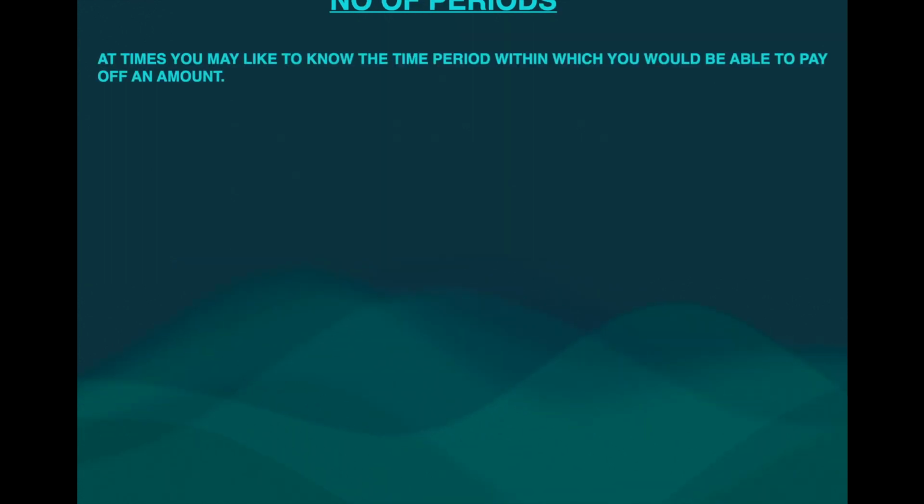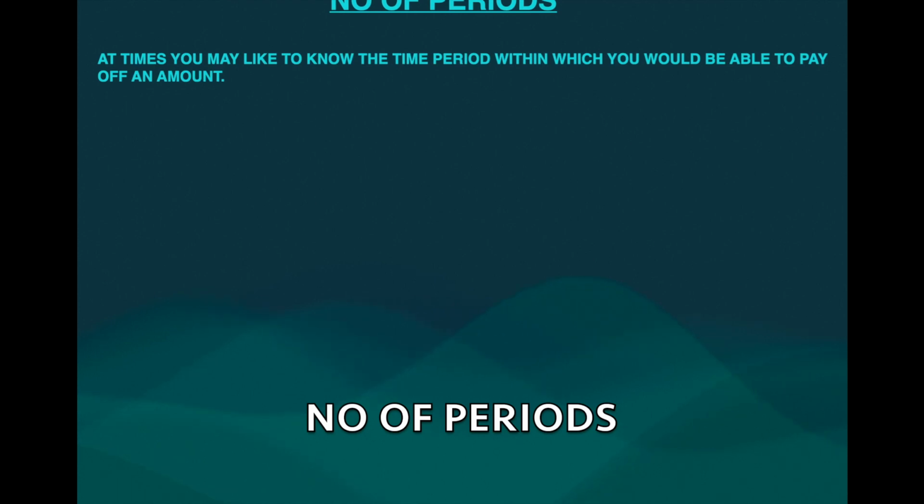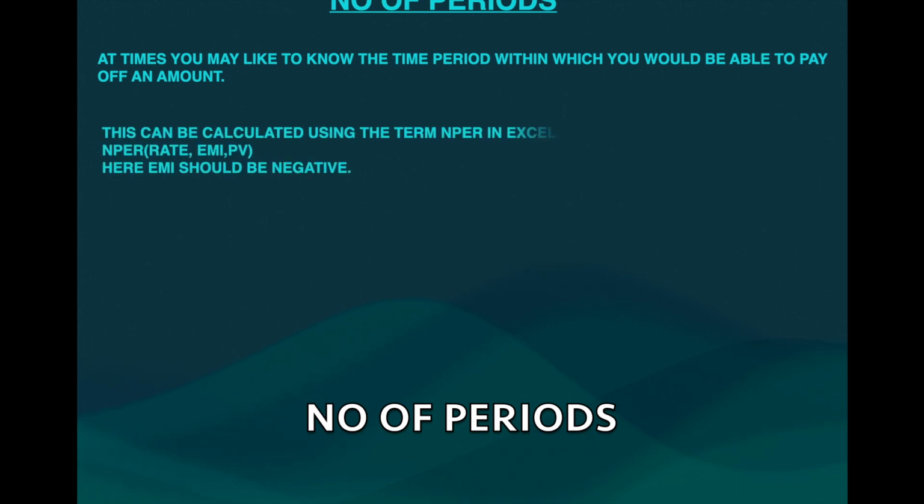Now the number of periods, let us analyze. At times you may like to know the time period within which you would be able to pay off an amount. So if you say, I would like to pay 20,000 rupees as a home loan EMI, in how many years will I be able to complete it, so that I can plan my next commitment, like children's education or marriage of a daughter, then this number of periods calculator is going to come to your help. So let us analyze this.